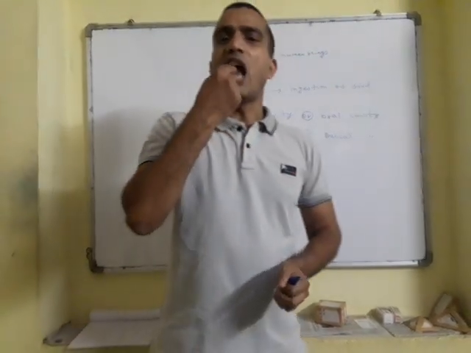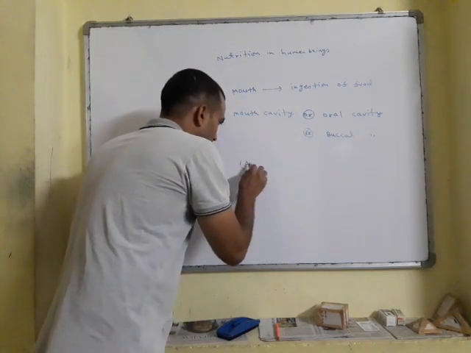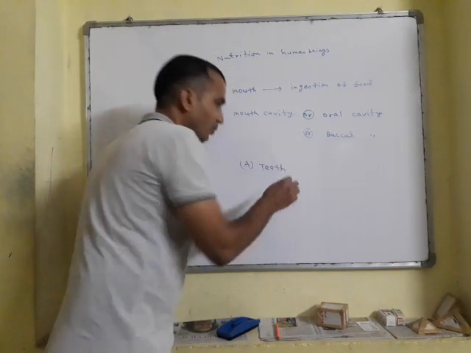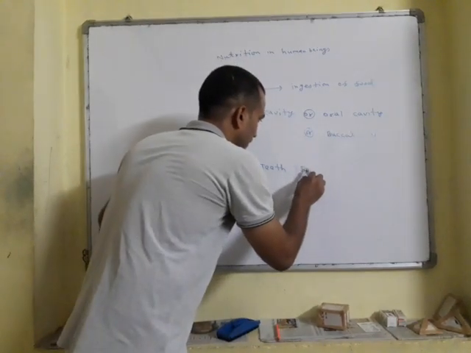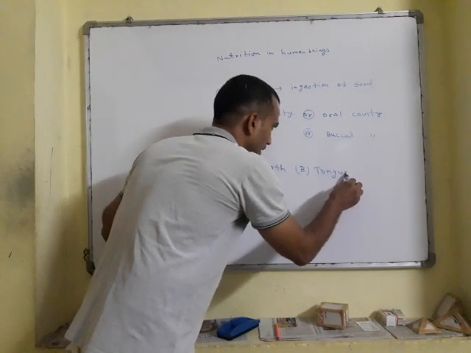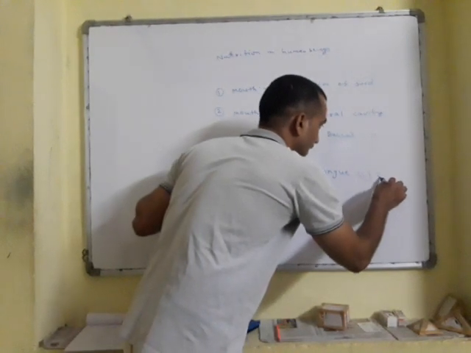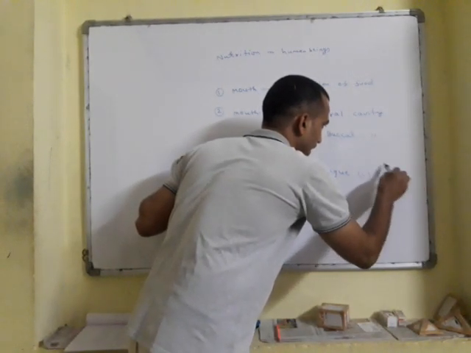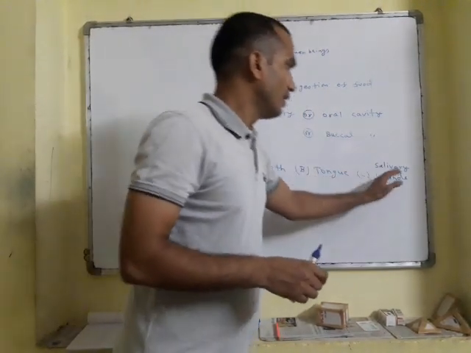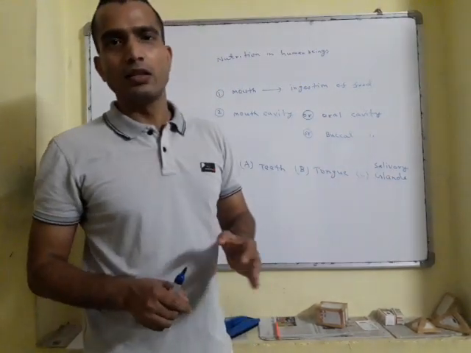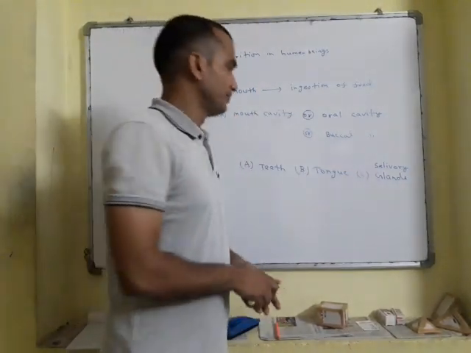When you see the mouth cavity, you will find teeth present in it. Cavity means gap. Then you will find the tongue present in the cavity, and at the same time you will find glands present, the salivary glands. I have written the name salivary glands because I think you might have gone through them in junior classes also.